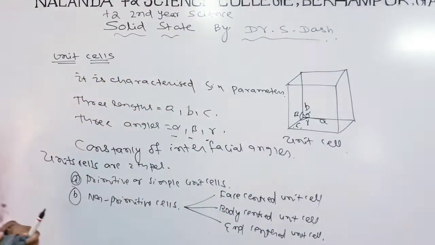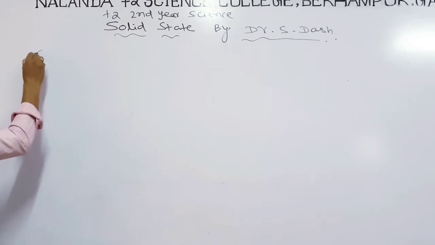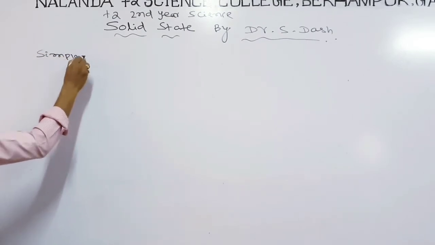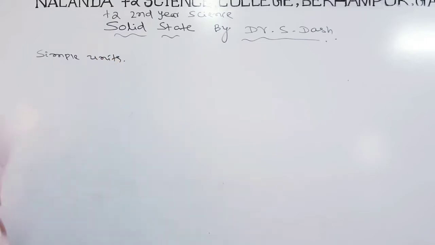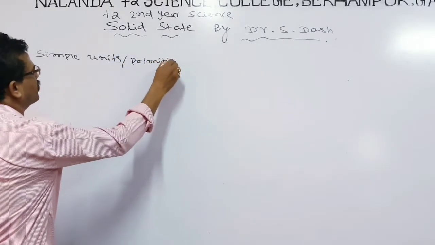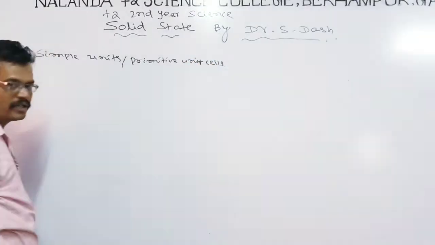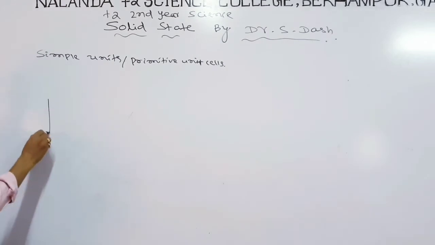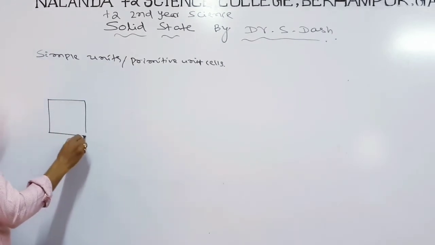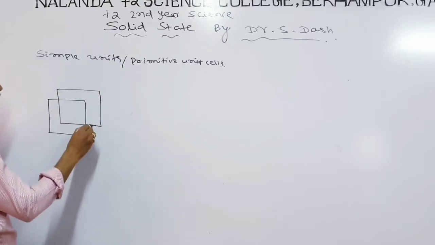So let us look here. We have to discuss the types of unit cells one by one. First of all, we have the simple unit cell, also called the primitive unit cell. What happens here? The atoms are present at the corners of a cube, the corners of a unit cell. Let us look here. These are the corners of a unit cell.